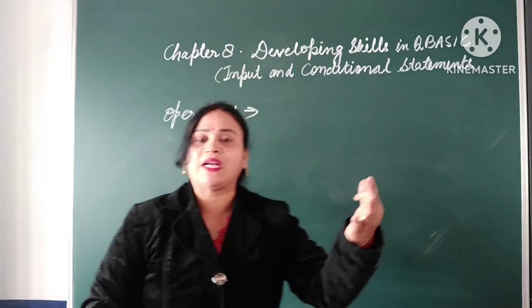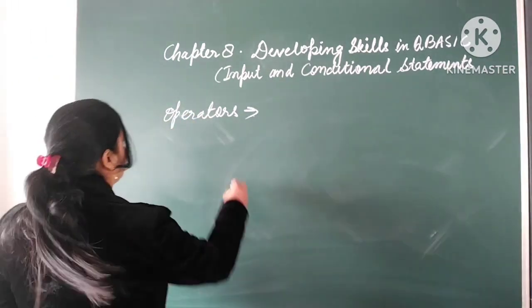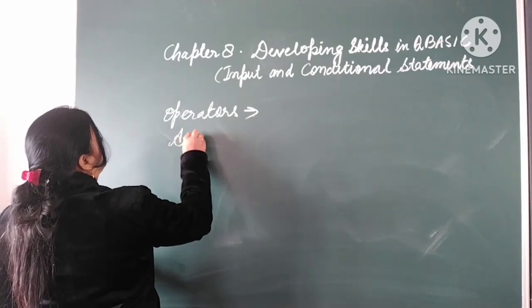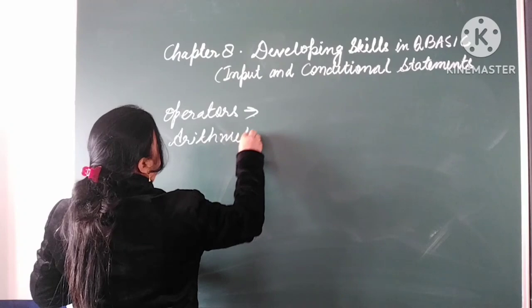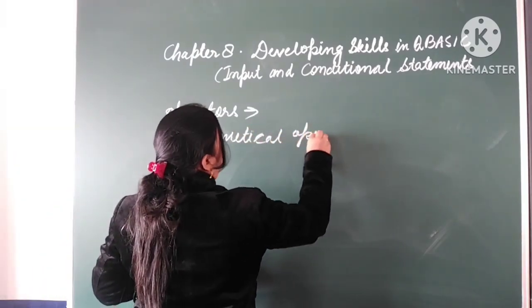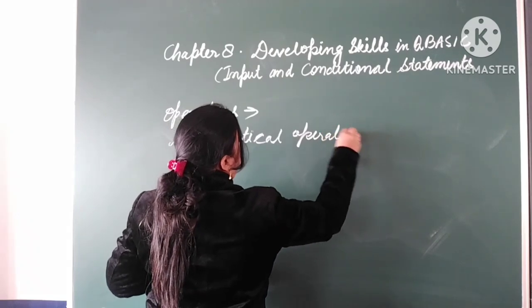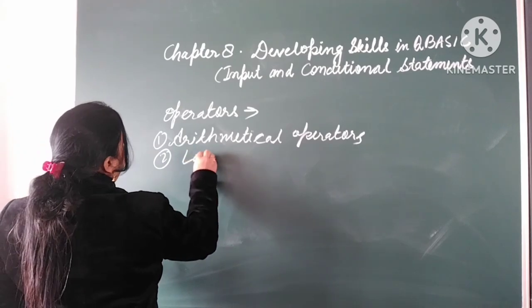Okay. So there are three kinds of operators that we use: arithmetical operators, relational operators, and logical operators.